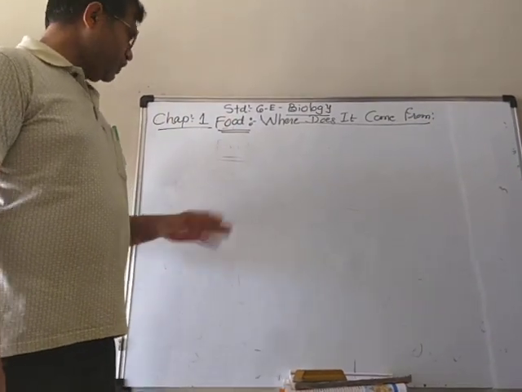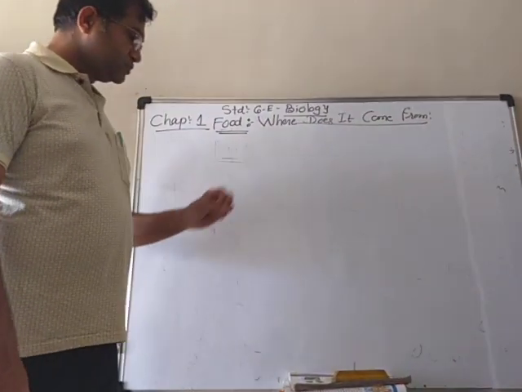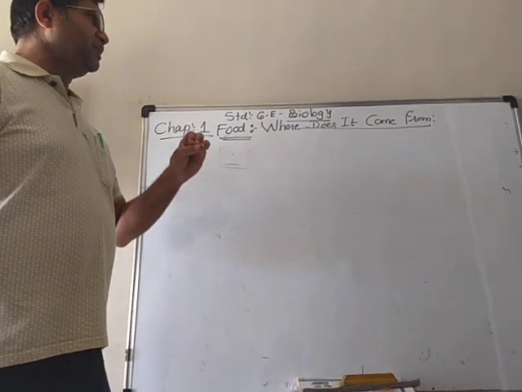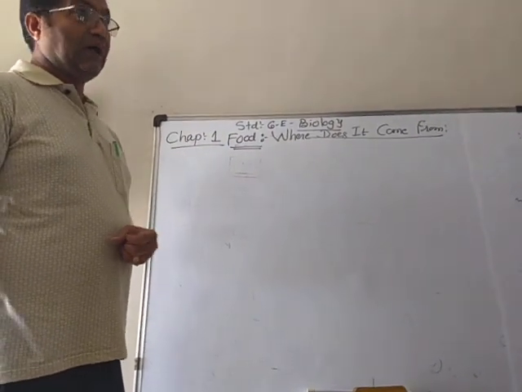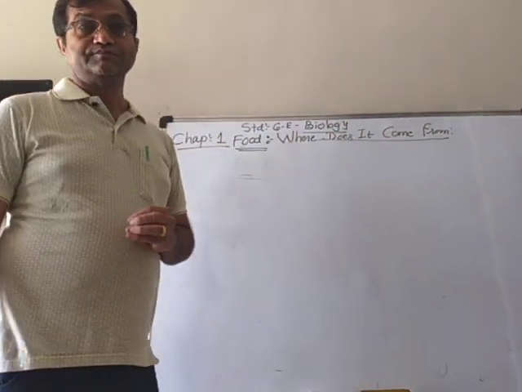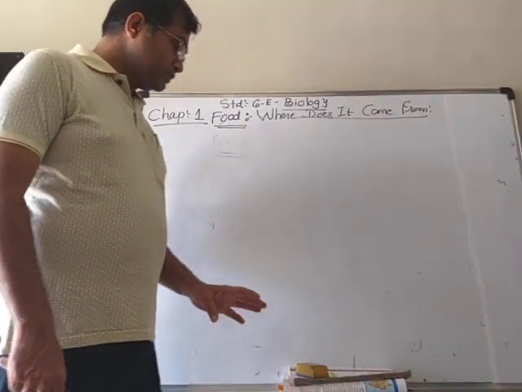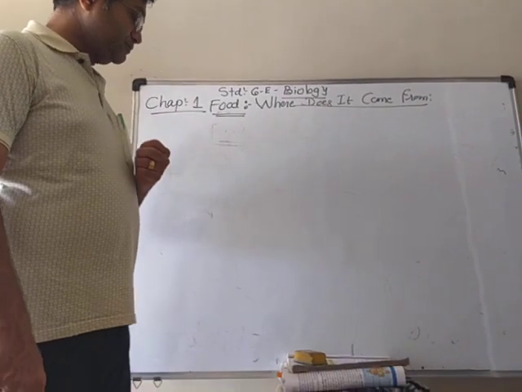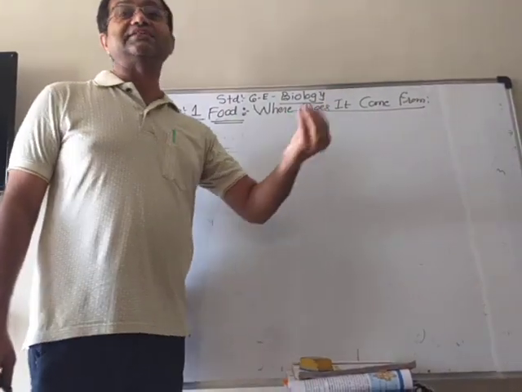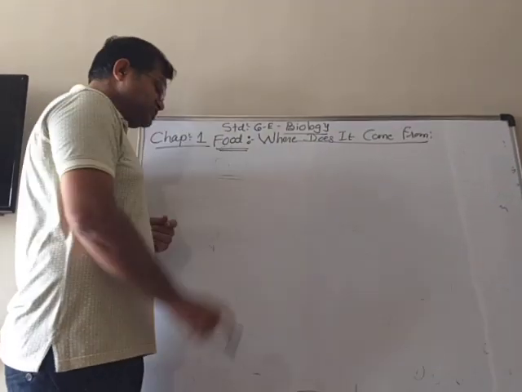And make a list of your friends and what food did they eat, or what do they eat in a day. Then if you make that table of a few friends, you will see that it will not all be the same food. You will get a variety of foods from that. Now, you may wonder, from where do we get that food? Means, what are the sources of food?